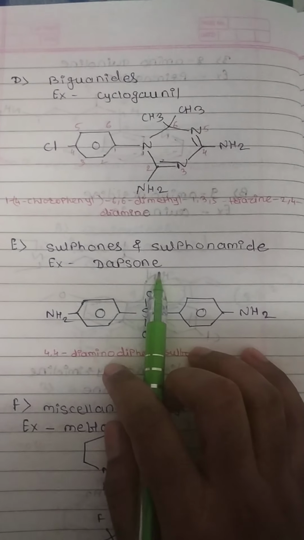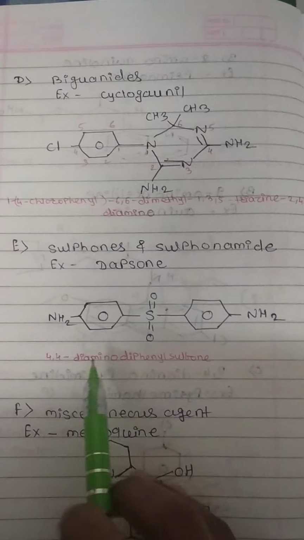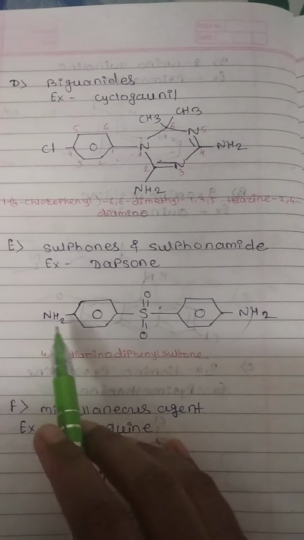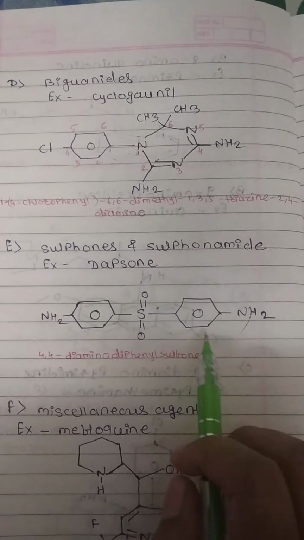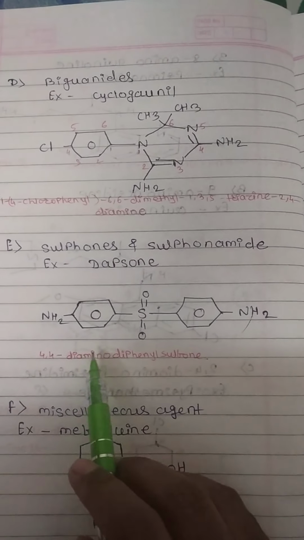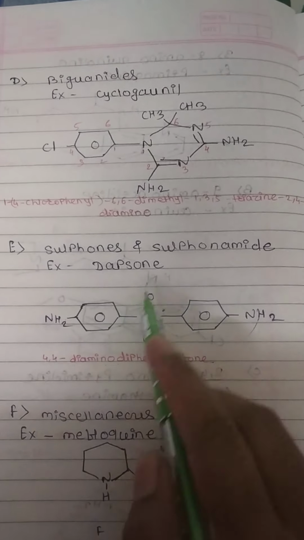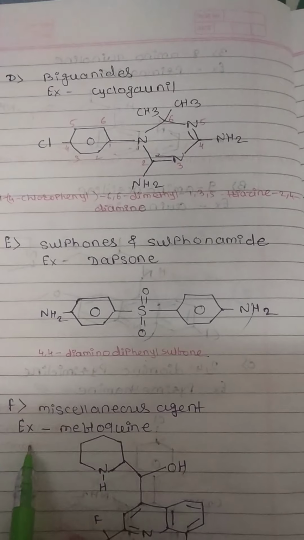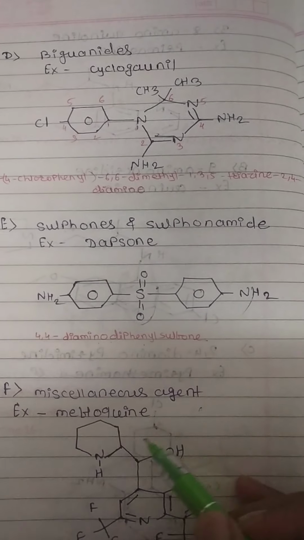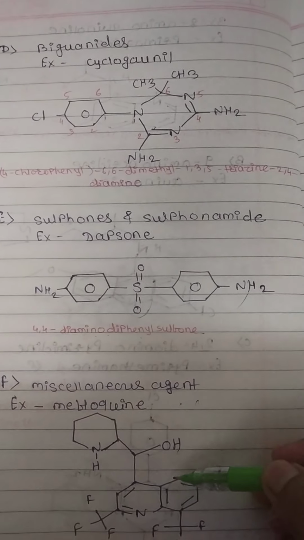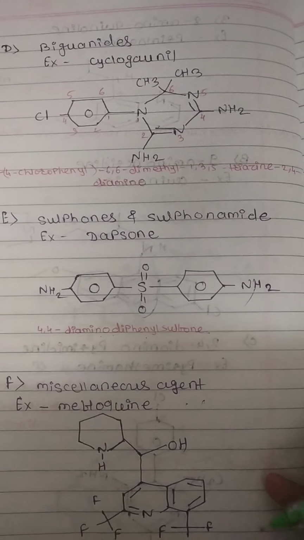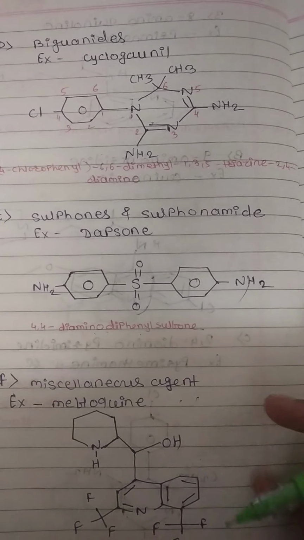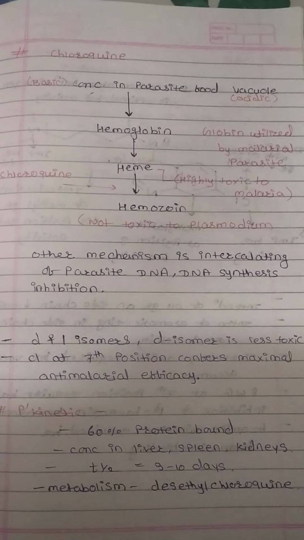Next class is sulfones and sulfonamides. Example is dapsone. The nomenclature of dapsone is 4,4-diaminodiphenyl sulfone. Here are the 1-amino, 2-amino, 1-phenyl, 2-phenyl. That's why 4,4-diaminodiphenyl sulfone. The last classification is miscellaneous agents. Example is mefloquine. The structure of mefloquine contains fluorine; mefloquine contains 6 fluorines.